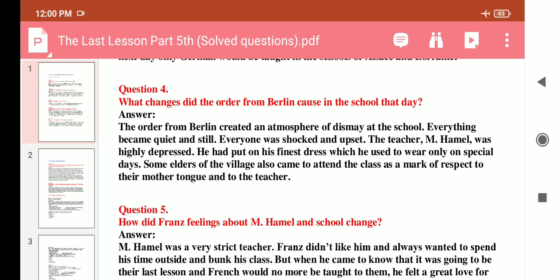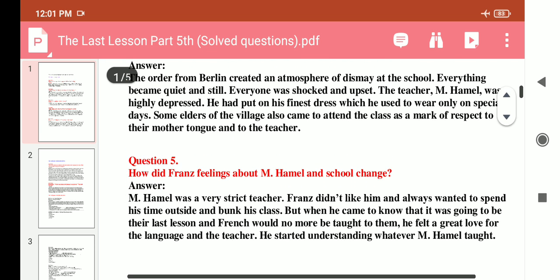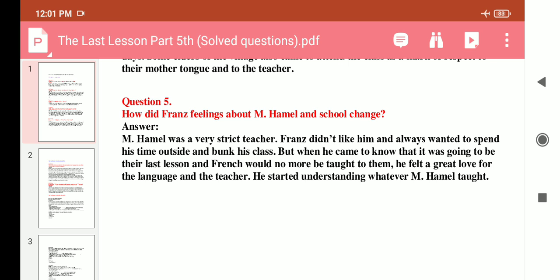Answer is the order from Berlin created an atmosphere of dismay at the school. Everything became quiet and still. Everyone was shocked and upset. The teacher, Mr. Hamel, was highly depressed. He put on his finest dress, which he used to wear only on special days. Some elders of the village also came to attend the class as a mark of respect to their mother tongue and to the teacher.